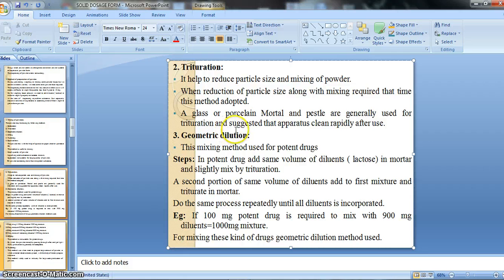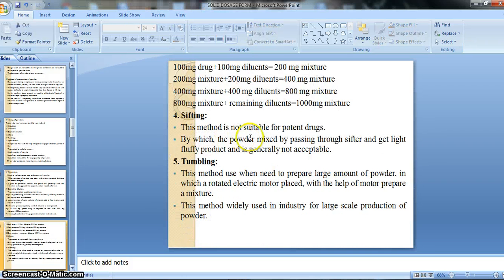It is a little hard to swallow, but is softened by dipping in water for a few seconds, then placed on the tongue and swallowed with water. That is not a minute, it is a second.